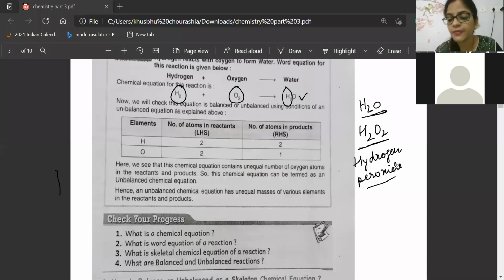And beta, believe me, these two are two different things. Hydrogen, that is hydrogen molecule, what you are taking here, and hydrogen peroxide, that is different. Hydrogen peroxide contains 2 atoms of oxygen. But here, the water molecule will have only 1 oxygen atom. Okay, so which one we will balance and where we will add?